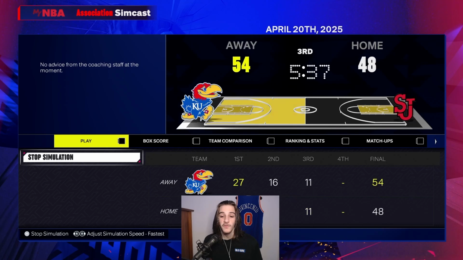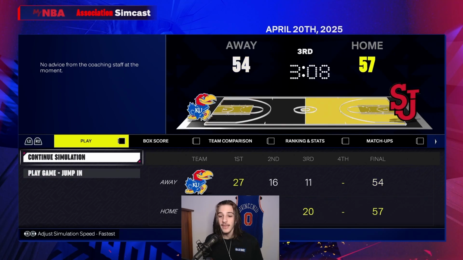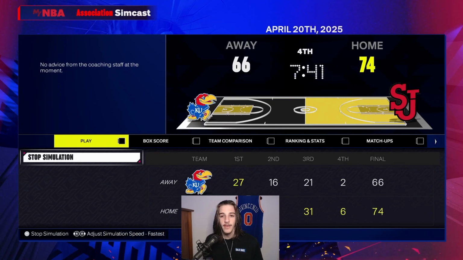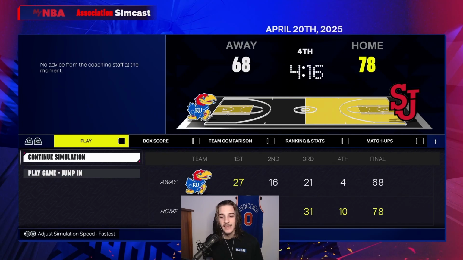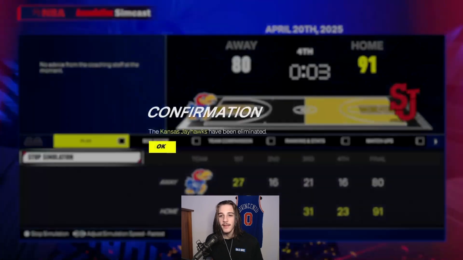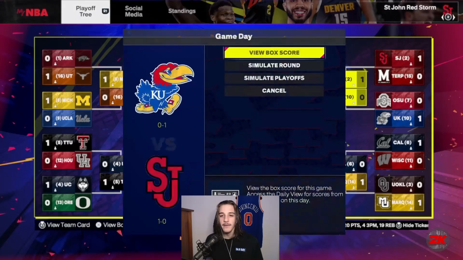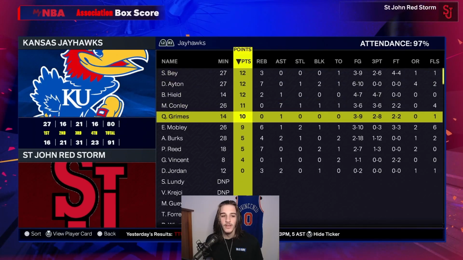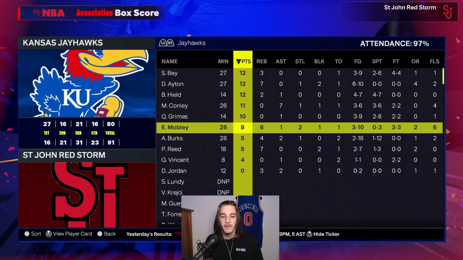What a first quarter from Kansas, but somehow St. John's brings it back with those 2 quarters. We might have a close one. We haven't had too many games to jump in, and I say it, and the end of the game goes all St. John's way, and they end up coming back from that big first quarter deficit with Giannis putting up 23 and Kansas just not being able to score.